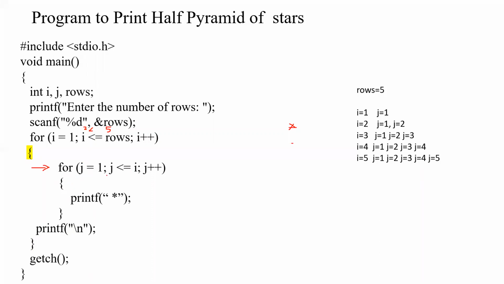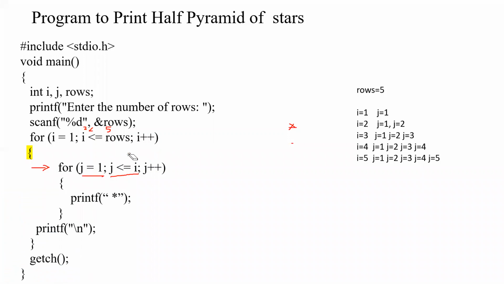One more time I'll ask: what is the testing condition for the inner for loop? Substitute the values of j and I. Let me see. 1 is less than or equal to 2. Mehboob answered correctly, but Karthik, you have given 1 less than or equal to 1. No, here what is the value of I? Now it is 2. So j starts from 1 because we are again initializing j. Got it?